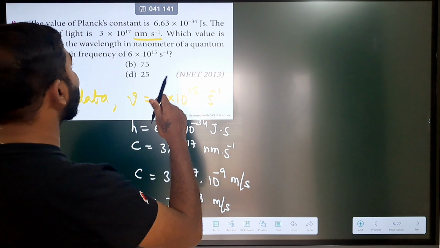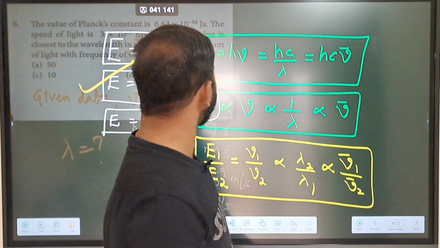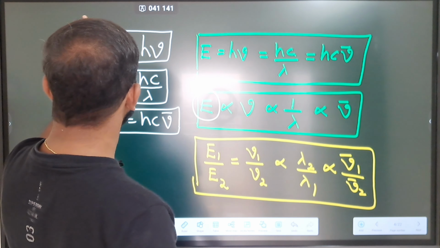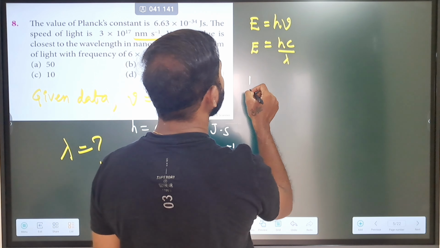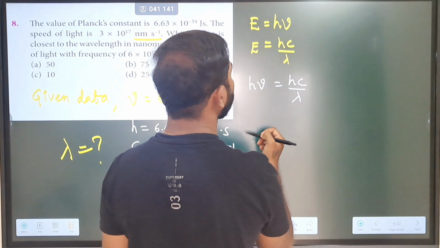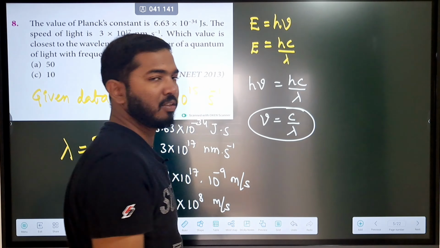And then what they are asking us here is to calculate the wavelength. So again, going back to our equation, what is the relevant equation? Superb. If you observe carefully the first and second equations, we are able to equate them. Our first equation is E equals h nu and E equals hc by lambda, and if we equate both, we get h nu equals hc by lambda. So finally we can write nu is equal to c by lambda. This is the relevant equation for this question.